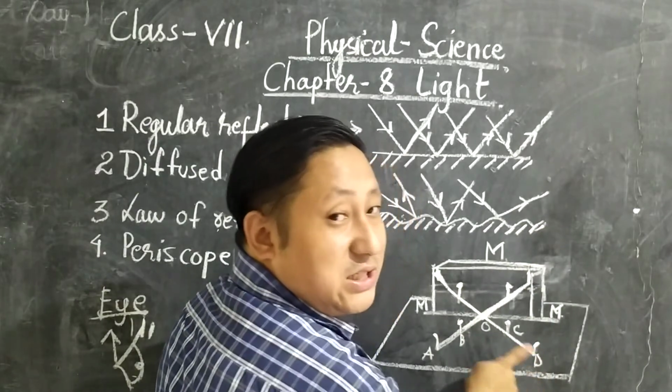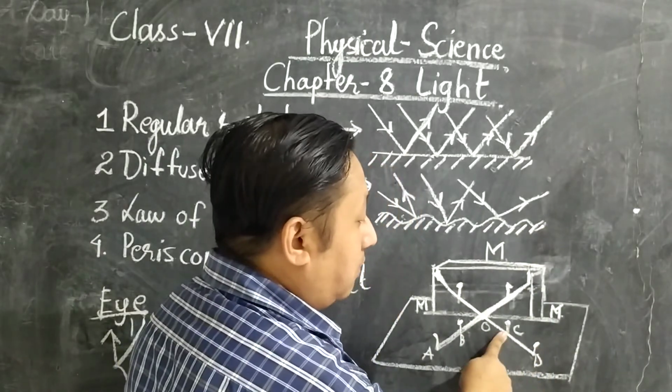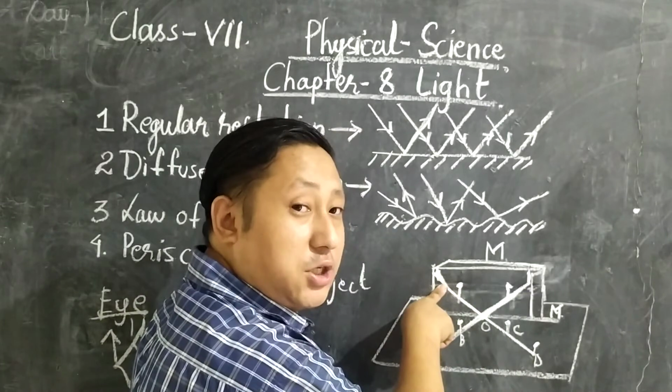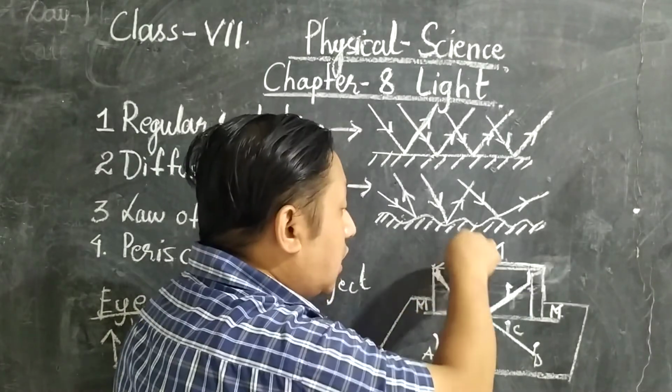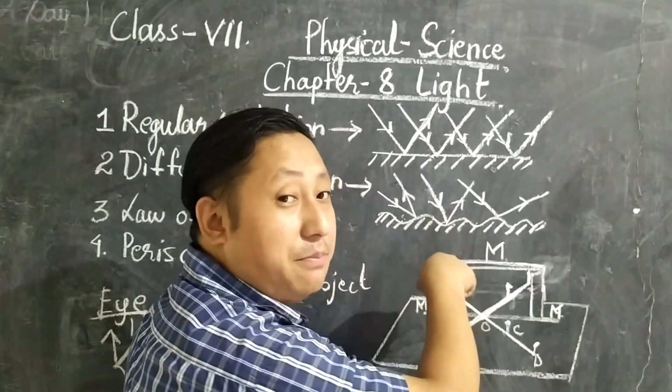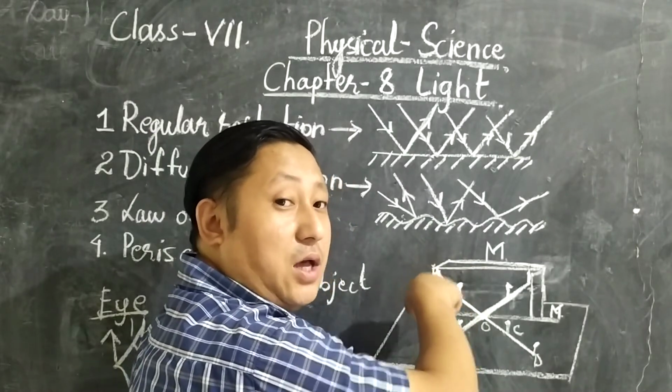The same happens with C and D. You put a thumb pin and you will see the image over here. Did you get it? You just put the pin at the back side of the mirror. Did you get it? At the back side of the mirror.